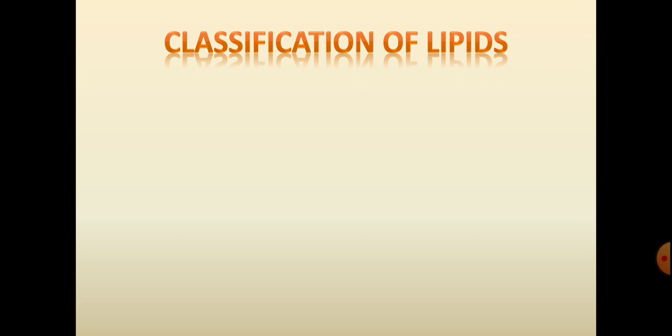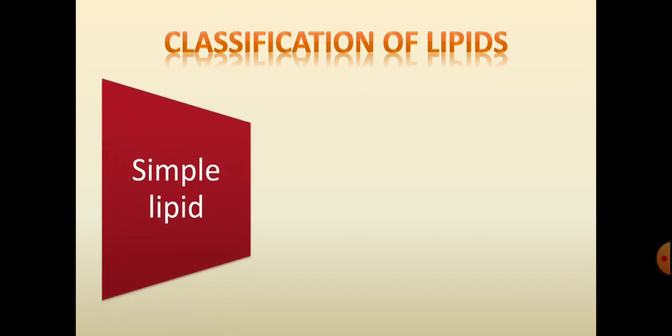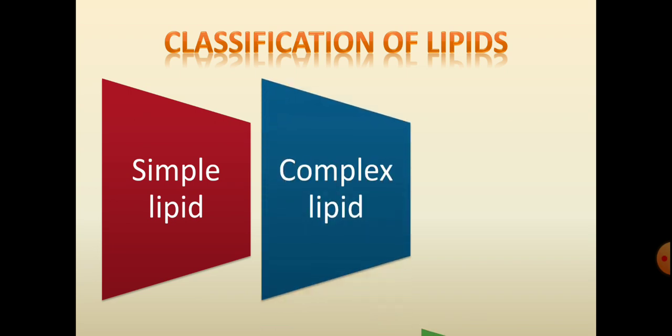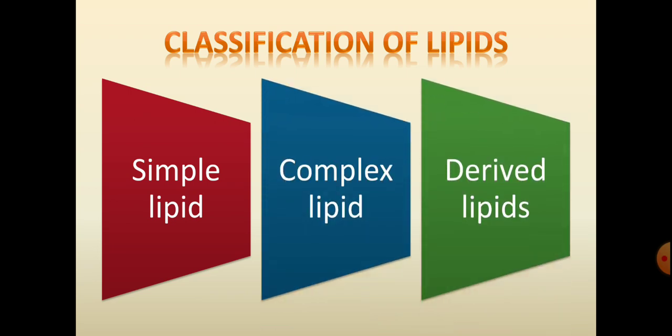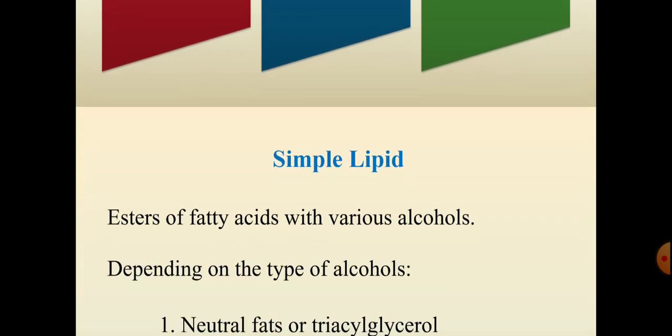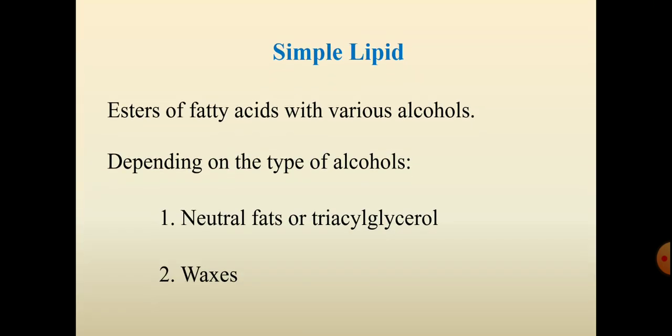Now, classification of lipids. Lipids are classified into three different types: simple lipid, complex lipid and derived lipids. So what is a simple lipid? A simple lipid is the simplest form of lipid. It consists of esters of fatty acid with various alcohols. Depending on the alcohol present, they are of two different types. They are the neutral fats, or triacyl glycerols, which we can also call fats and oils.